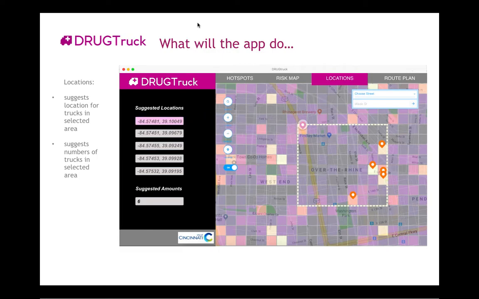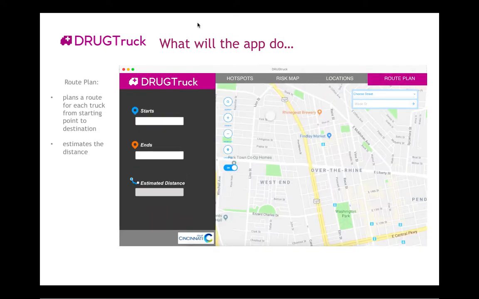The last function is route plan, which plans a route for each truck and estimates the distance from the starting point to destination. The user can choose starting point and the destination on maps, and the app will calculate the possible routes and distance.